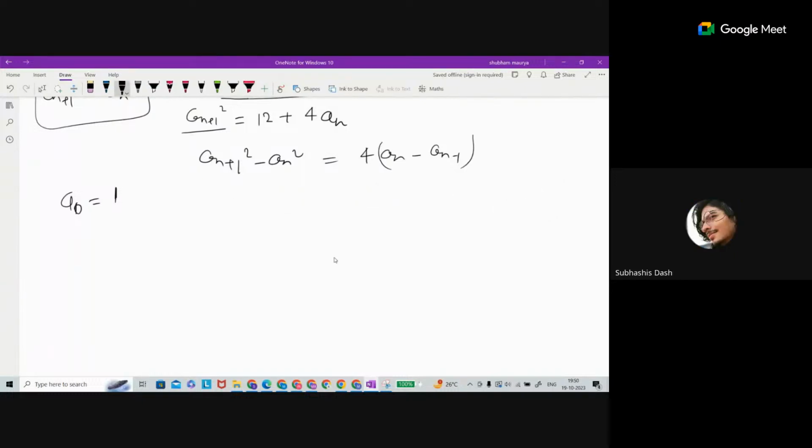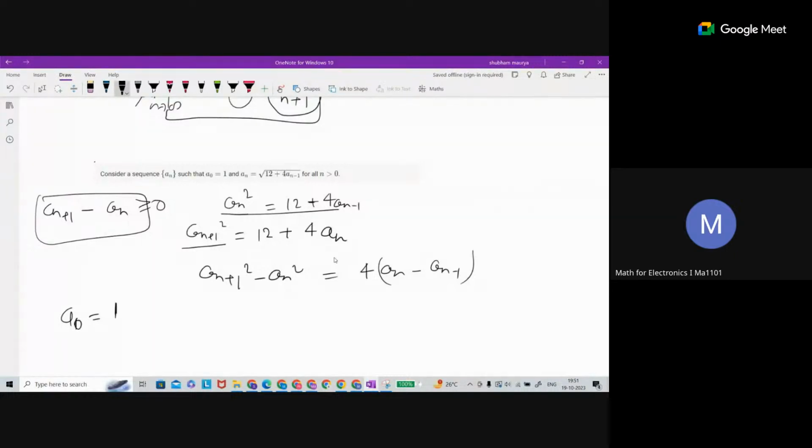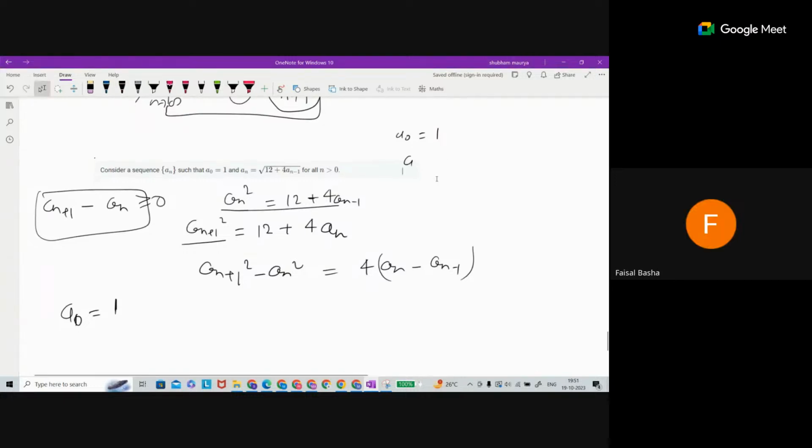Sir, can we try one thing? Just assume that the upper bound exists. No, I just asked how you are proving that this is increasing. So the only way you said was just substitution, no? If you substitute A0. Yes, so that's what I'm saying, if we assume and we get a limit, then does that not prove that the limit exists, or that it is bounded above? The limit exists, but it's not equal to it. If it is bounded, it has to be less than or equal to that particular value. That is the limit. So suppose, for the time being, I'm saying that it is bounded above.